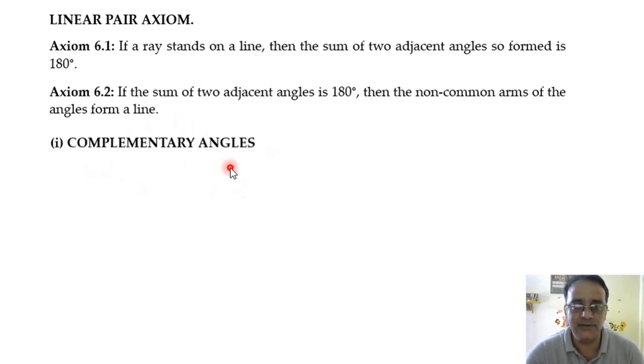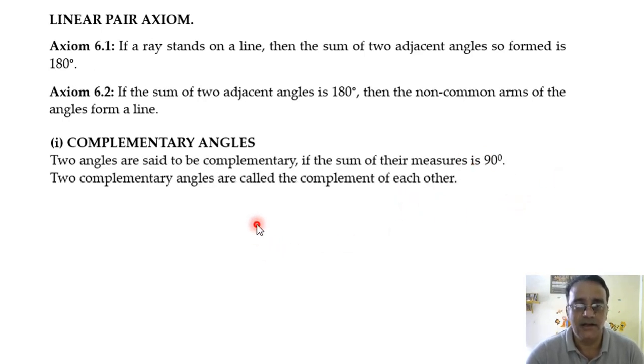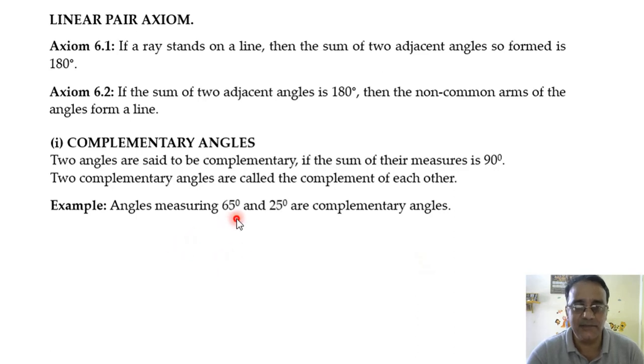Next, let us move towards complementary angles. Two angles are said to be complementary if their sum is equal to 90 degree. Two complementary angles are called the complement of each other. For example, 60 and 30 degree are called the complement of each other. 60 का complement 30 होगा, 30 का complement 60 होगा, right? For example, angles measuring 65 degree and 25 degree are complementary angles because their sum is equal to 90 degree.